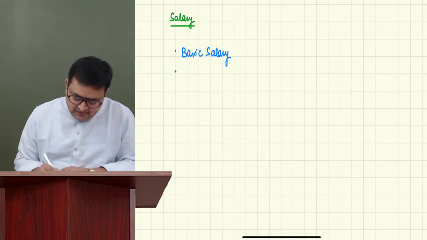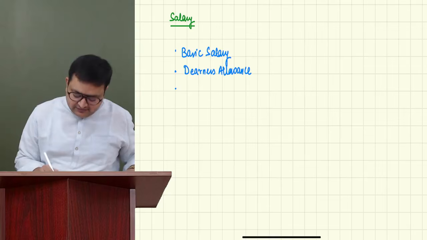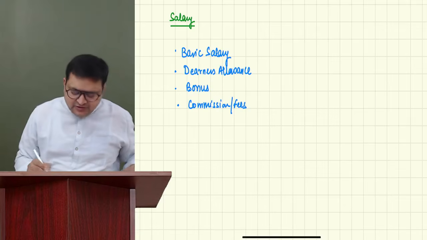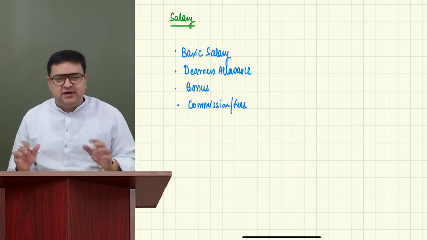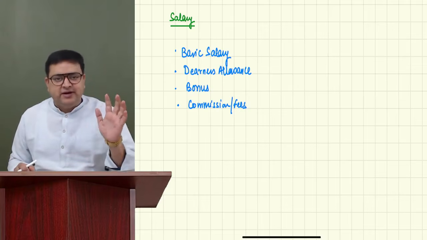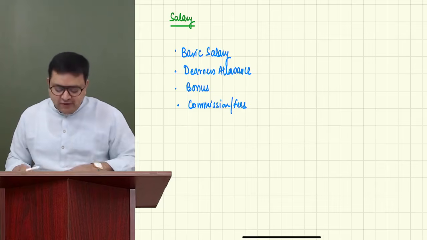The second is, although it is one of the allowances, a basic component called dearness allowance. Third is bonus. And fourth is commission, or fees, or any type of commission, not just based on turnover. Whether it is fixed per month or a percentage of turnover does not matter. These four components, whenever you see them, please make them fully taxable.